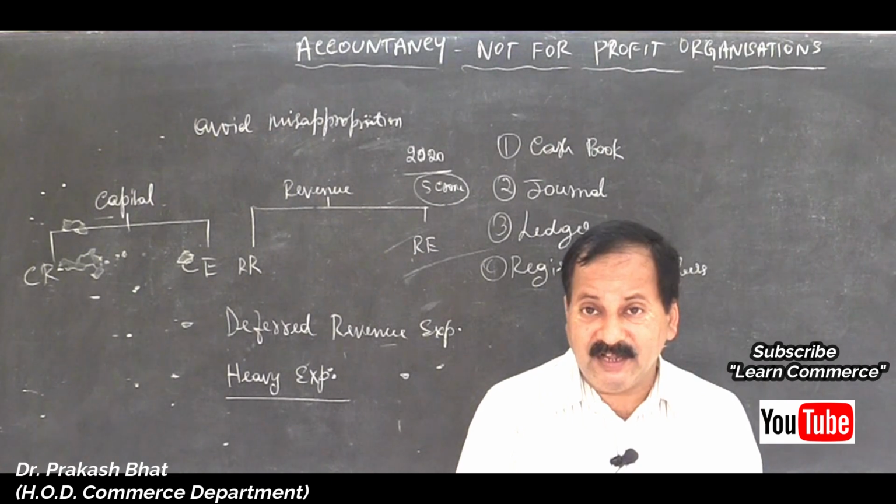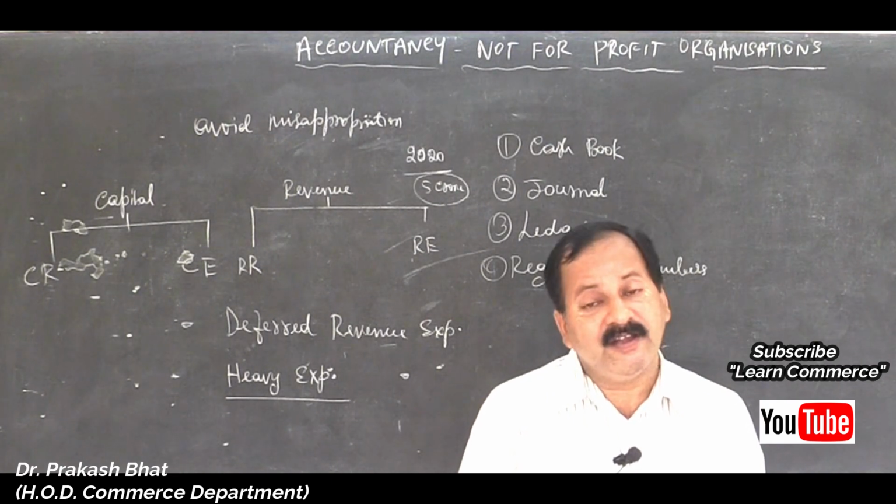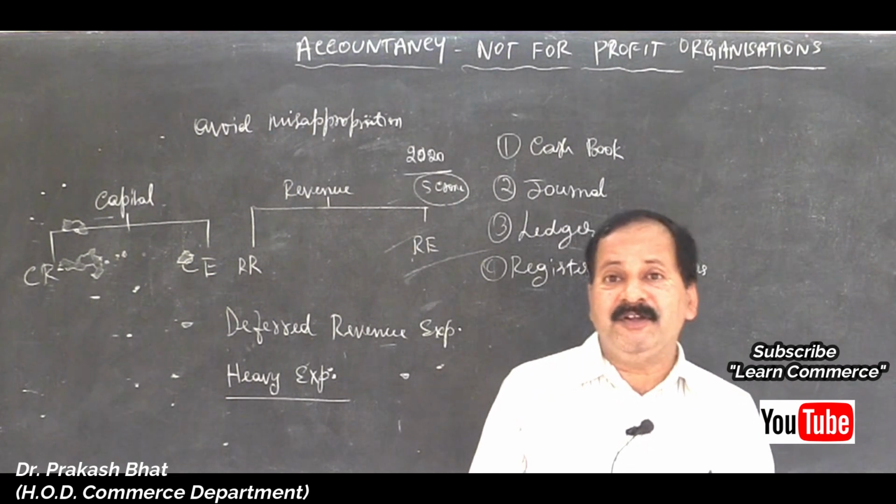Receipts and payments account and income and expenditure account. Submit the assignment on time.